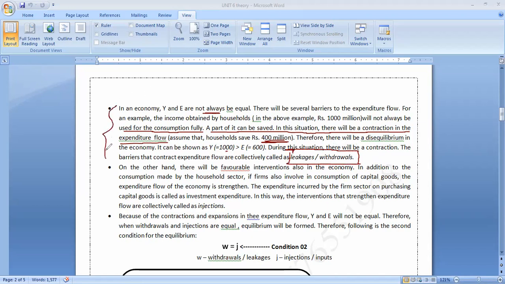Did you understand this point in your tute?